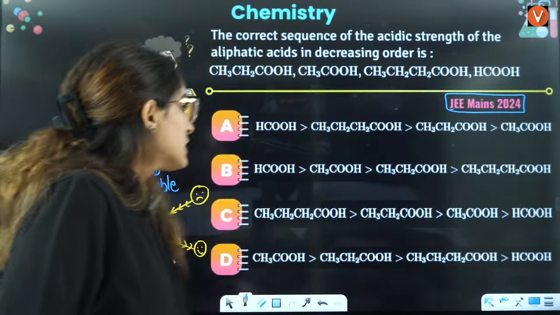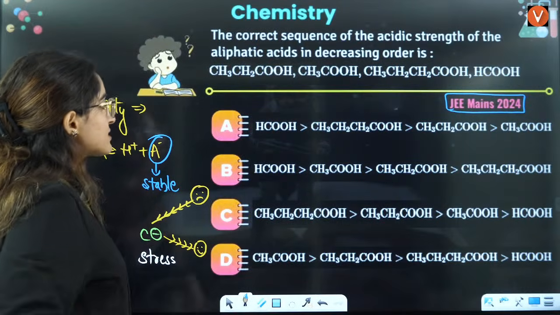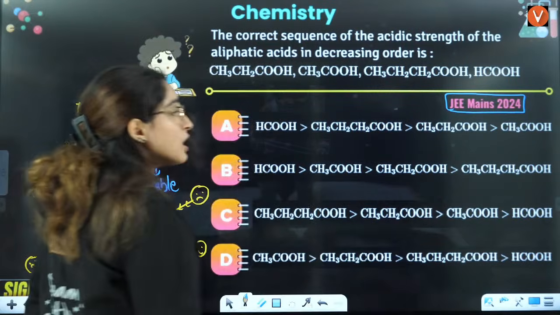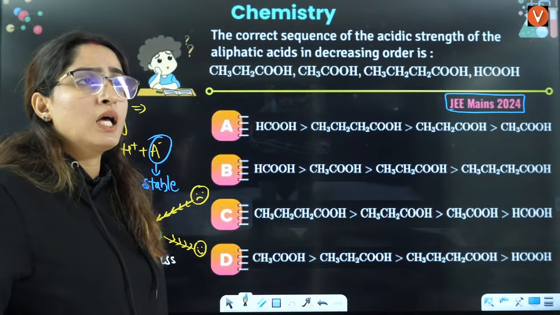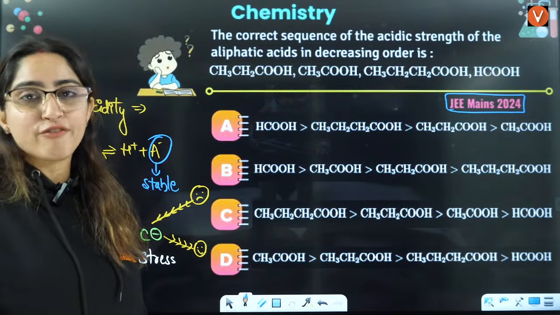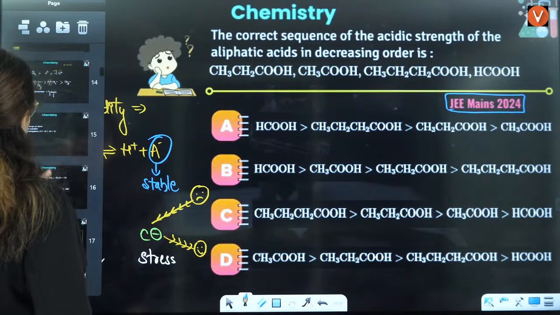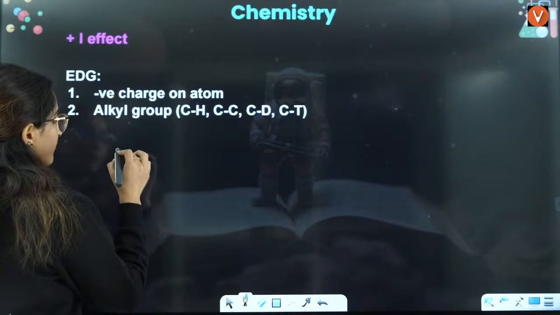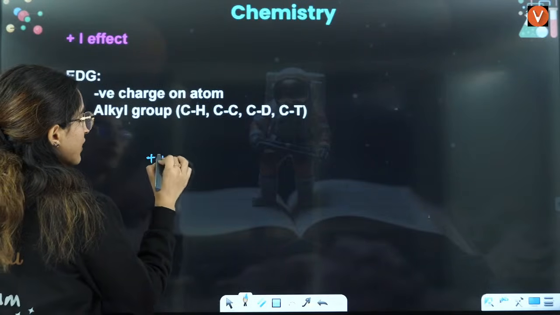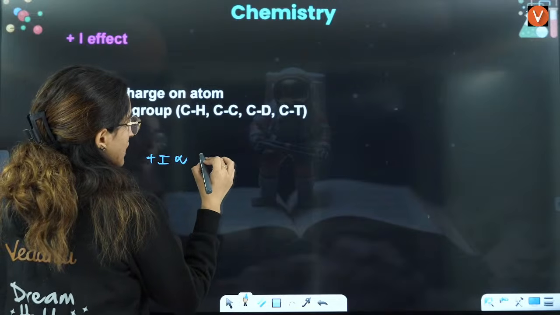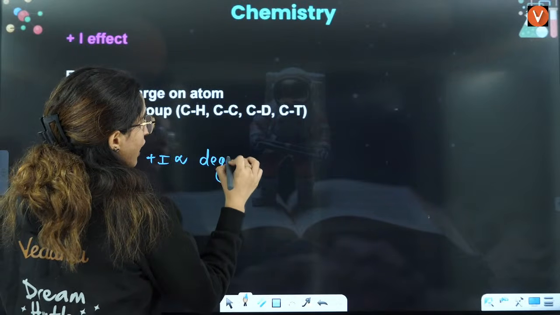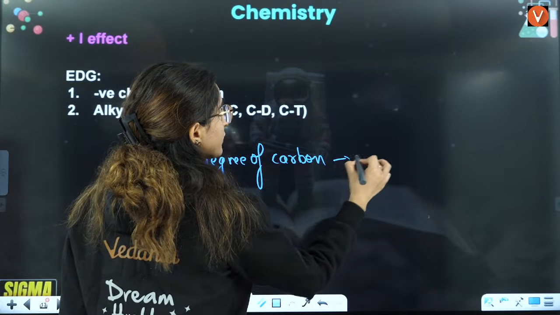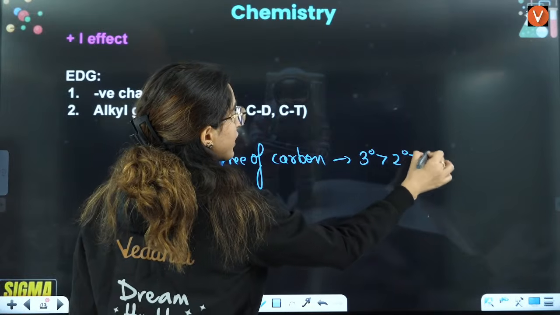Okay. So if you see this here in this case, as you can see, this is H, this is CH3, this is CH3, CH2, this is CH3. So if you talk about plus I effect, one thing I'll write for plus I effect here: plus I effect is directly proportional to degree of carbon, whether it's 3 degree or 2 degree, 3 degree is maximum, then 2 degree, then 1 degree.